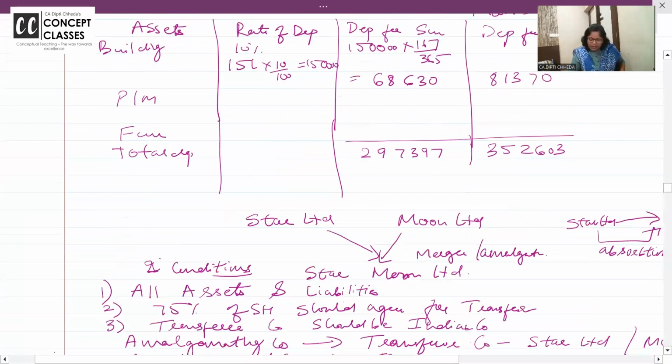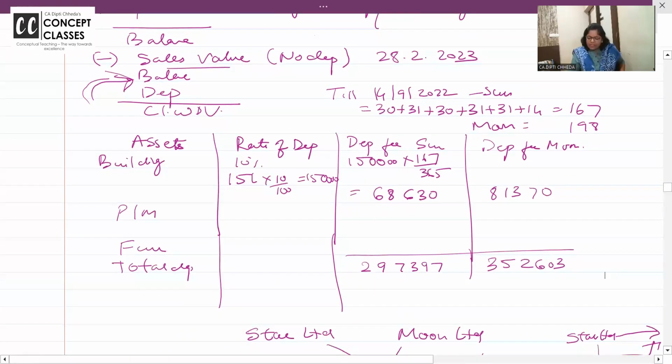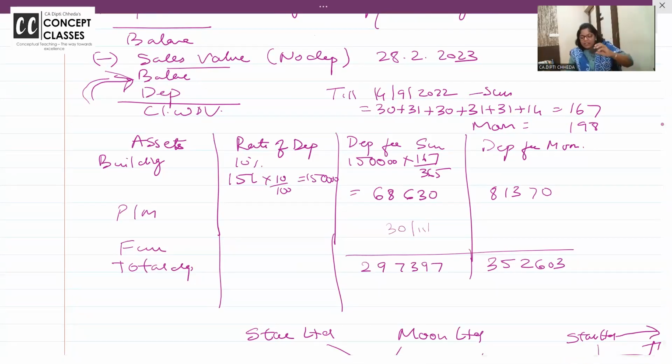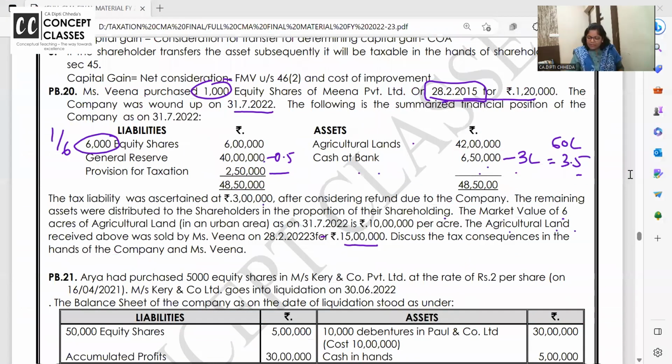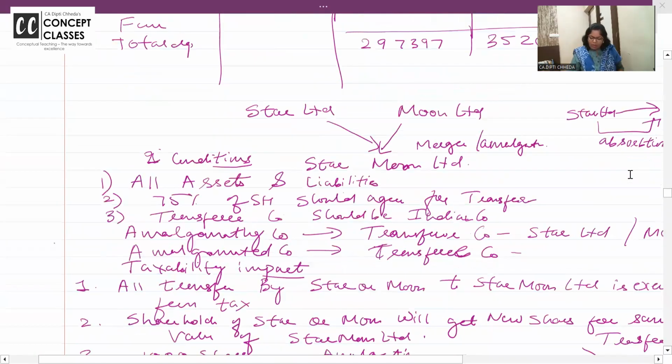Now suppose there is an amalgamation, I mean a merger of Sun into Moon on 30/11. As an example, I have purchased a new asset in February 23. So only the new company will bear the depreciation. So like this, you should know that depreciation is split between the transferor company and the transferee company based on the number of days. For this, we have done a lot.